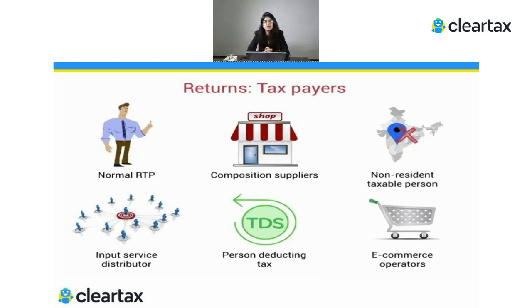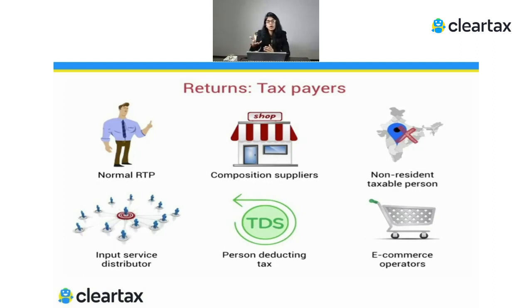So here comes the concept of input service distributor. Here this head office will take the registration as an input service distributor, and then he will get the invoices from whosoever the supplier is. He will be able to see all these documents in Form GSTR 6A, where he can see what his supplier has filed on his registration.